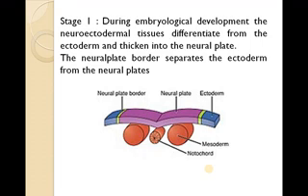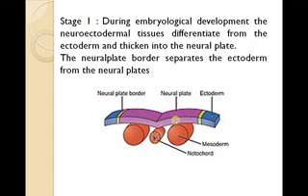In the first stage, during embryological development, the neuroectodermal tissue differentiates from the ectoderm and thickens into a neural plate. We have seen this neuroectodermal tissue formation in the previous lectures. From there the neural plate develops.